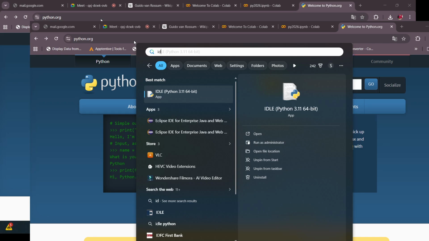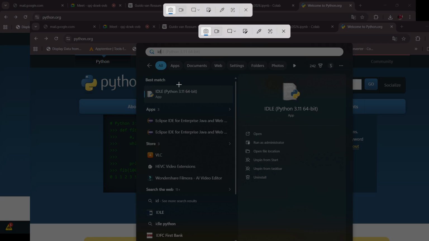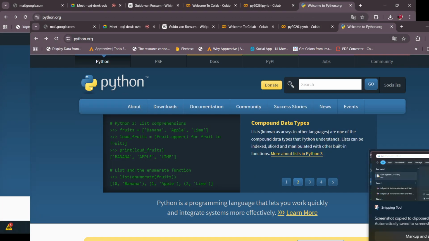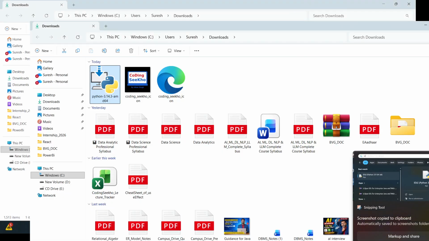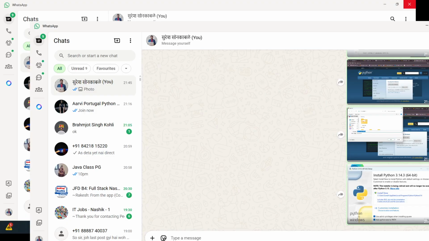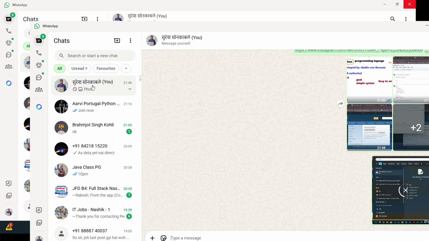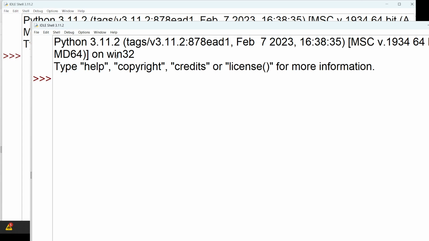You have to go to the Start button and search for IDLE, like you would search for WhatsApp. Perfect. Python will open like this. This is the Python shell.